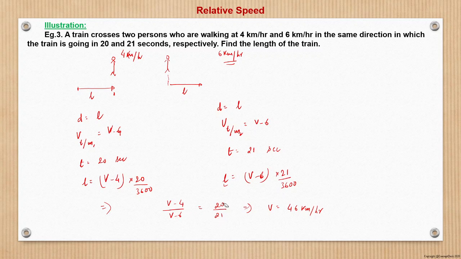Rather, this will be opposite, I think: 21 by 20. So now it will be 80 and 126. So 46 kilometer per hour. Velocity is 46 kilometer per hour.